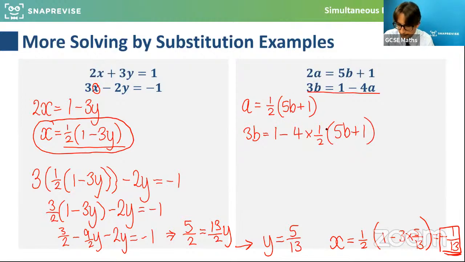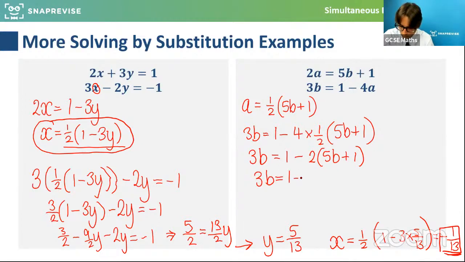So I'm replacing A in here. And what I'm going to find is that 3b is equal to 1 minus 2 lots, because 4 times a half is 2, of 5b plus 1. And as I said, do feel free to share any answers and questions as we go.